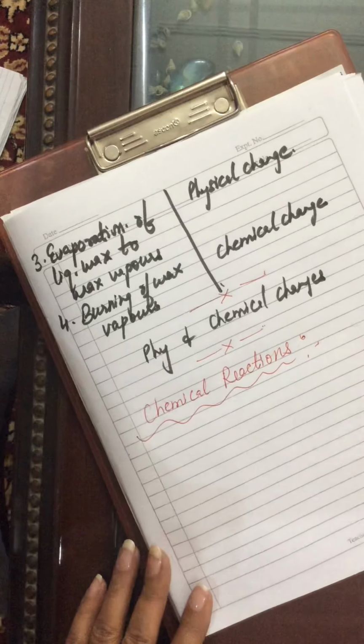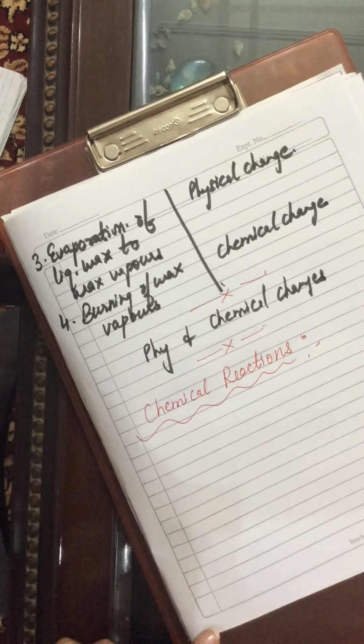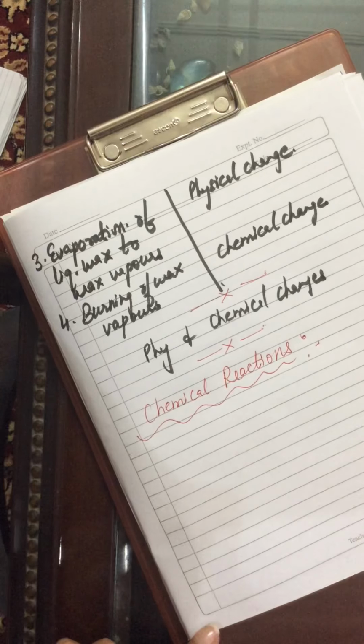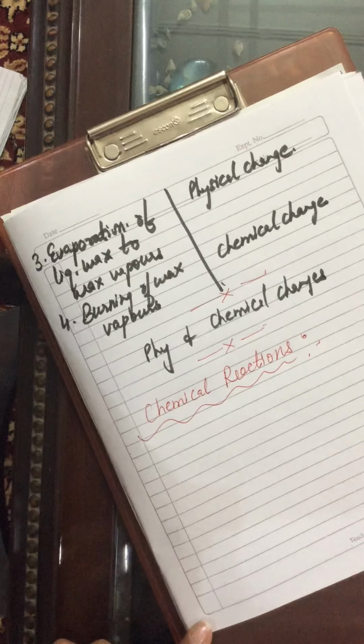A process in which one or more substances are converted into different substances having different properties is known as a chemical reaction. So can we say chemical change is a chemical reaction? Because here entirely new substances with entirely different properties they will form.